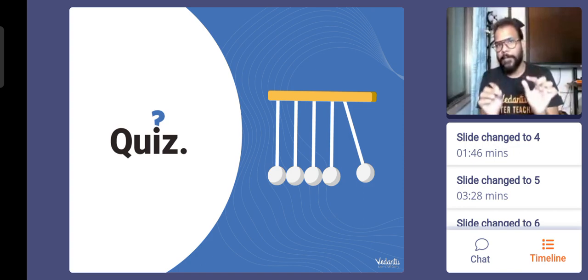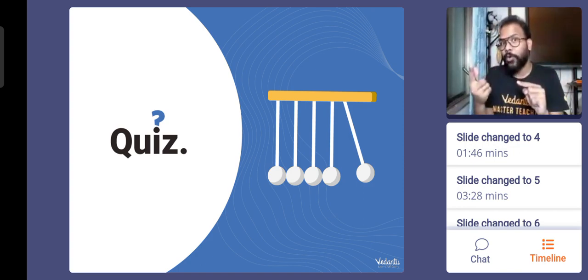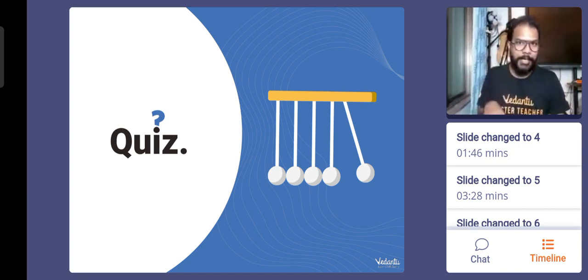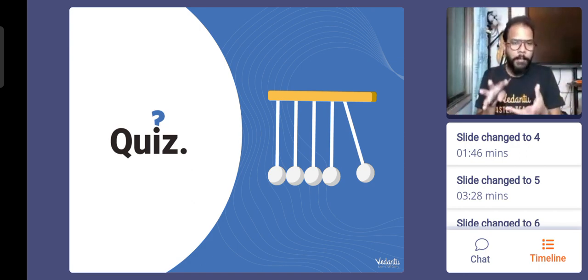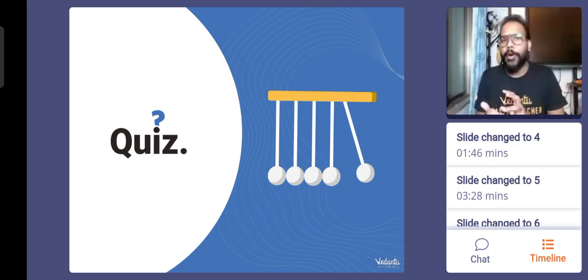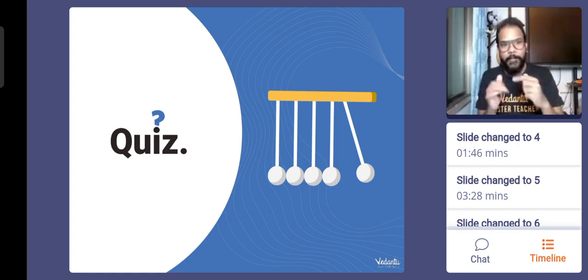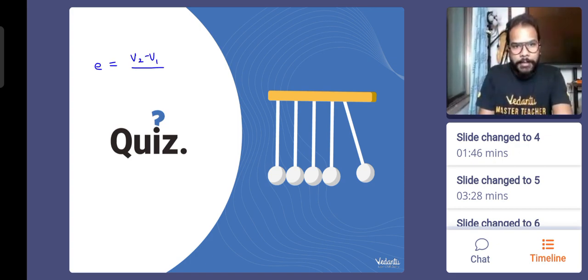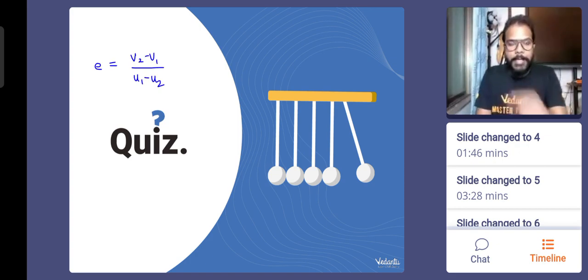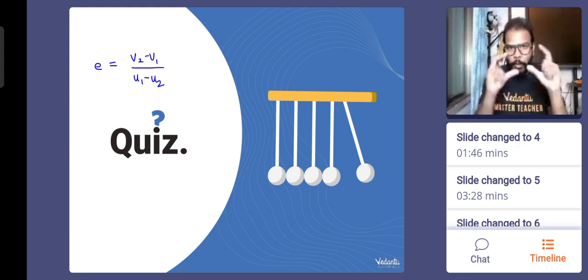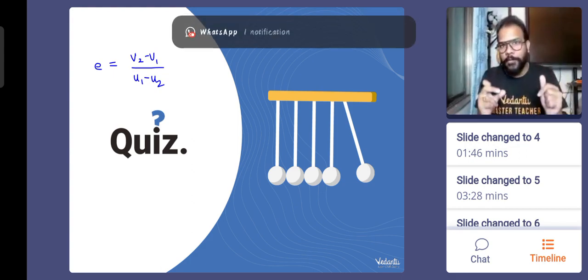But the point is, if you remember collision, during collision there should not be any external force affecting the motion. When we speak about this case, ball plus ground, if you're talking about these two bodies. If I consider the table, then definitely the situation looks complicated. Table and ball both have an external force, which is the gravity coming from the earth. So when we apply the expression velocity of separation upon velocity of approach, the E expression, this is only thought of for the time duration when the bodies are colliding.